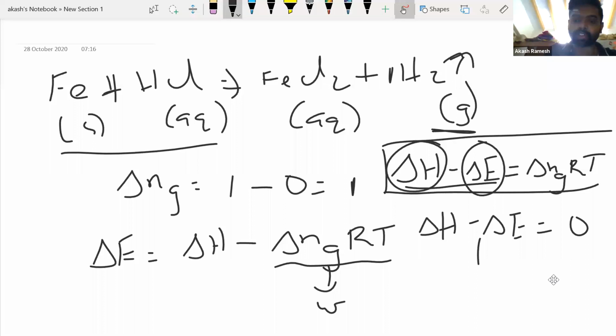This is for solids, liquids, and aqueous solutions, because delta Ng will become 0, correct? So obviously for solids, liquids, and aqueous solutions, the difference between enthalpy and internal energy will become 0.